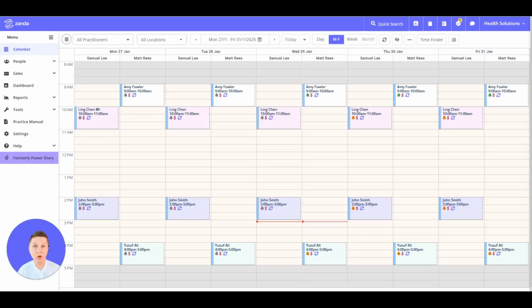Each person taking appointments in your business should have their practitioner profile linked to a calendar. And these calendars linked to practitioners are what you actually see on the main calendar screen. So let's create their practitioner profiles and link them to calendars.